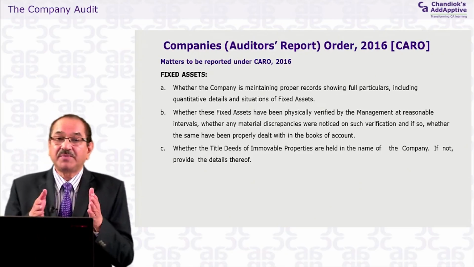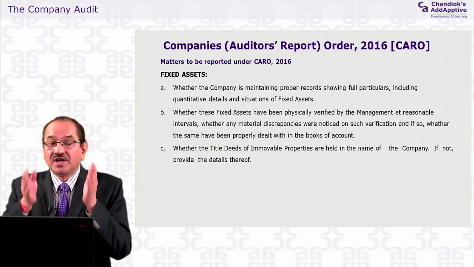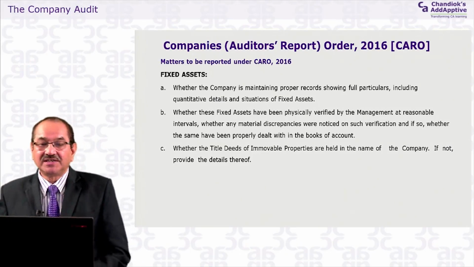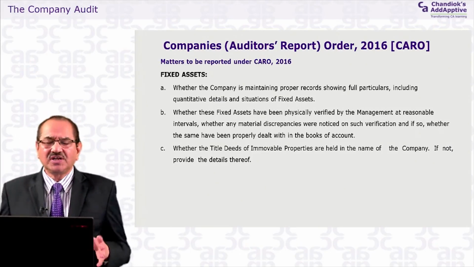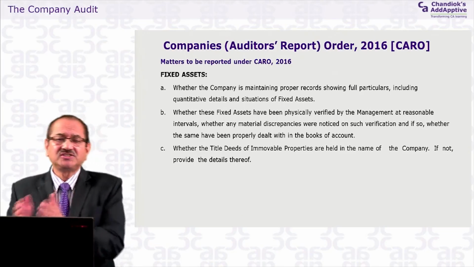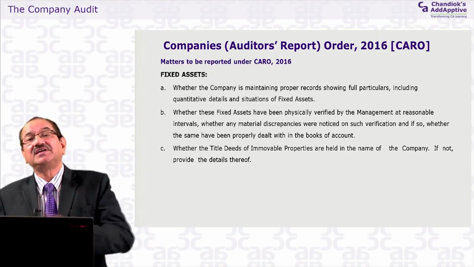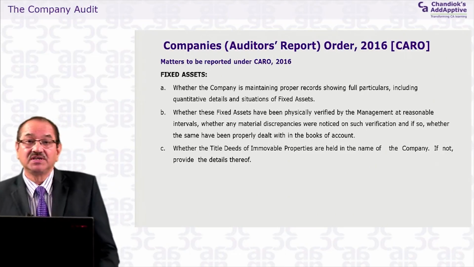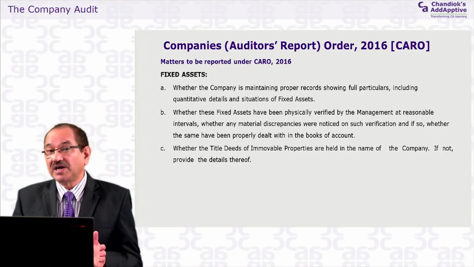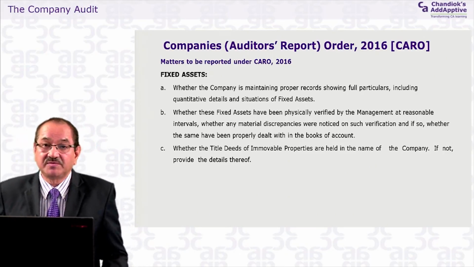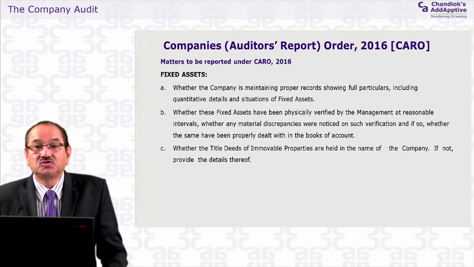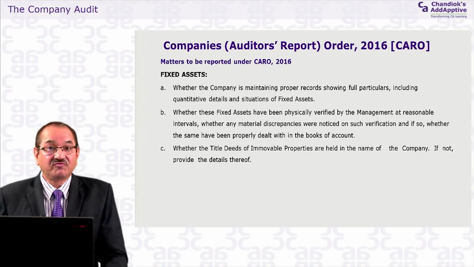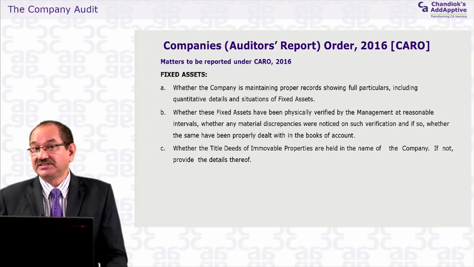Otherwise, CARO 2016 has put a responsibility on the auditor: please check the title deeds of the immovable property, and if it is not in the name of the company, then you write that this building is not in the name of the company, because it is under registration. So you have to check the title deeds of all the properties. If it is not with the company, maybe the title deeds are mortgaged with certain banks. So you have to ask the banks, and they may confirm that it is in their name, and like this you can take a certificate from the bank,